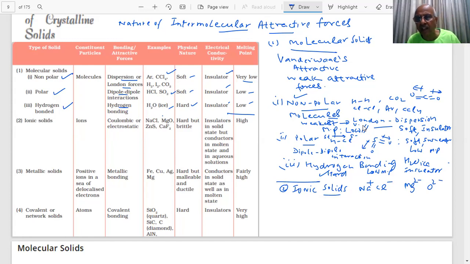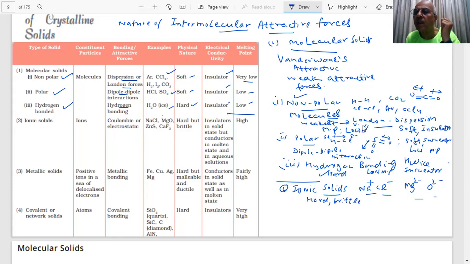What type of forces are here? You have seen Coulomb's law, F is equal to 1 by 4 pi epsilon naught, Q1 Q2 by r squared, student. There are charges here, electrostatic forces. These are called Coulombic electrostatic forces. So when ionic forces are stronger, student, what will be the properties? They will become hard, brittle.